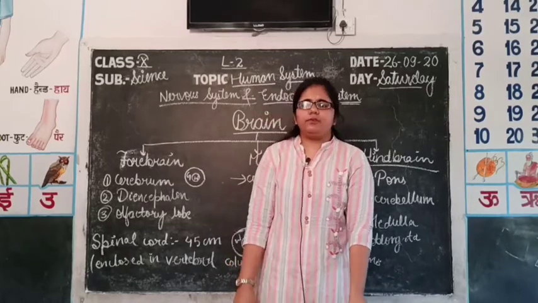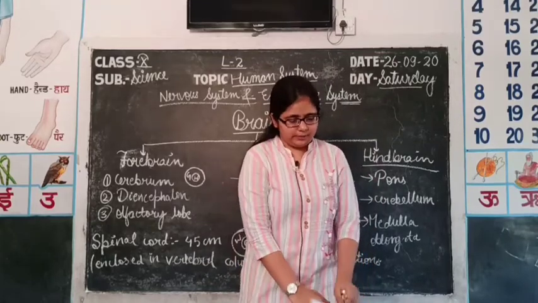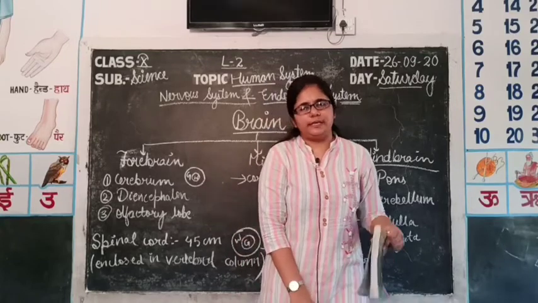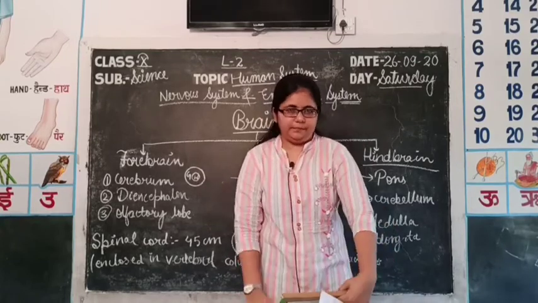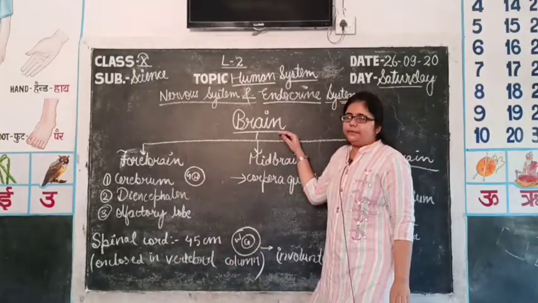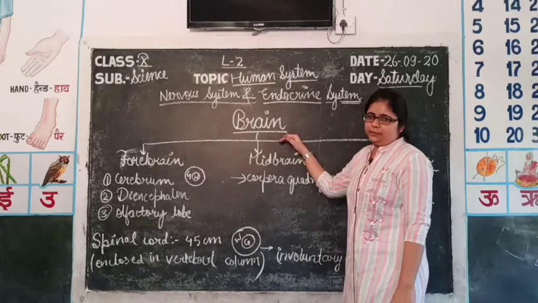Then PNS was further divided into somatic and autonomic nervous system. Today we will discuss all these parts of CNS and PNS in detail. So let's start first of all with the brain, that is the most important part of the central nervous system.